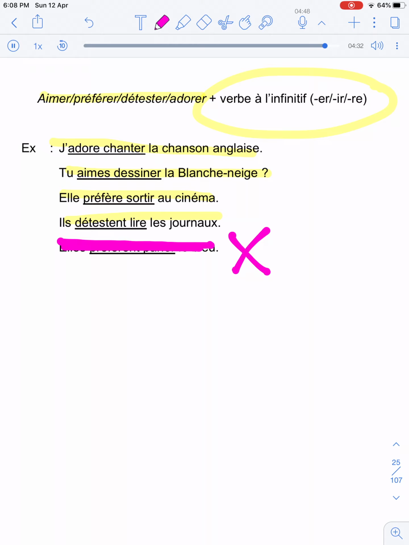Take a closer look at all the second verbs in the sentences. All are kept in the normal form and it's not changed at all or conjugated at all.